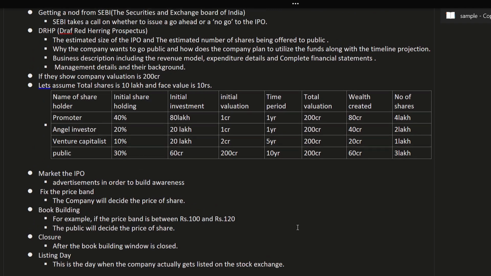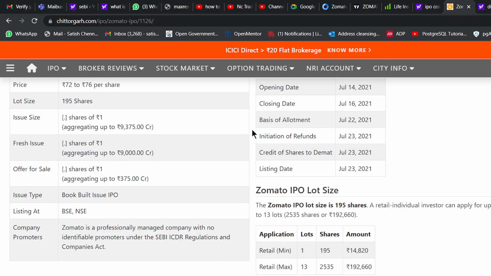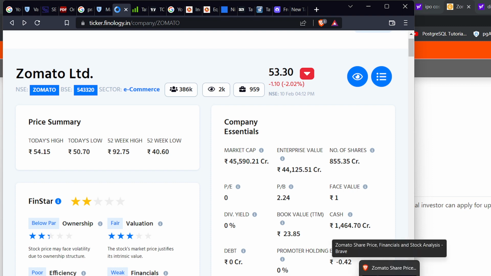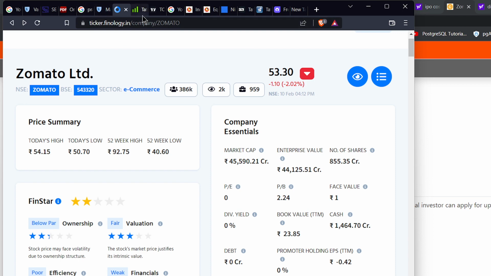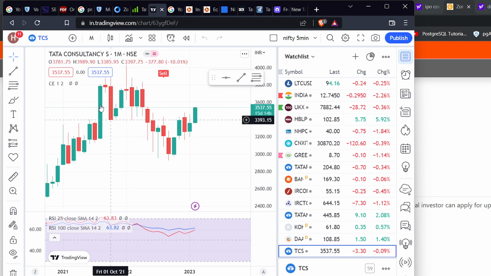And another way also. For example, here you can see Zomato recently came as an IPO. So you can see the chart here. This is TradingView, where you can see the charts and all. If you know, or if you don't know about charts and candlesticks, don't worry. In future technical analysis, I will tell you in detail. Okay, you can see here.